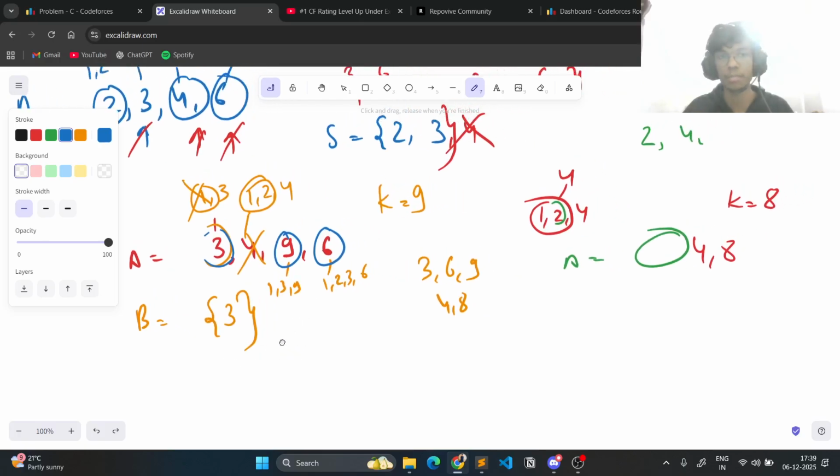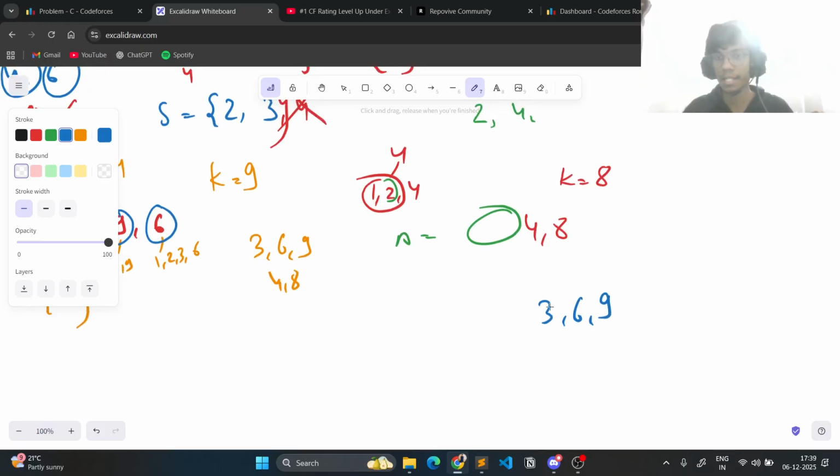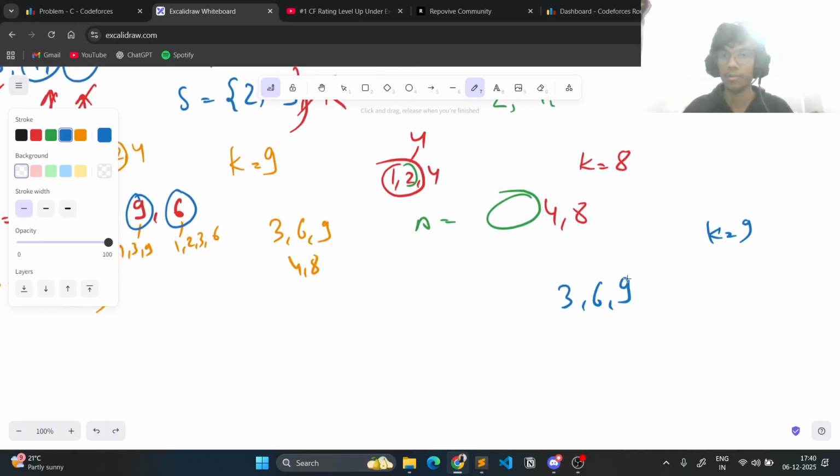We do not actually need to increase the size of set B, because if we had a 3, 6, 9, and k was 9, if 3 is a valid candidate, then we can claim that 6 is also a valid candidate, because all the multiples of 6 are a multiple of 3 as well, right? And since 6 is a valid candidate, 9 is also a valid candidate, because every multiple of 9 is a multiple of 3. So we do not actually need to include this and this again and again. We can just start from the lowest possible one.